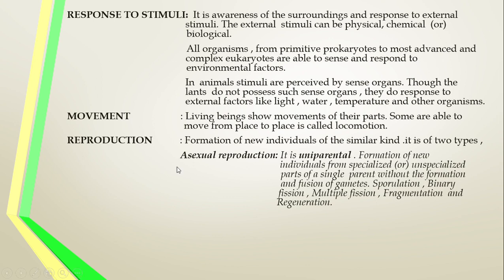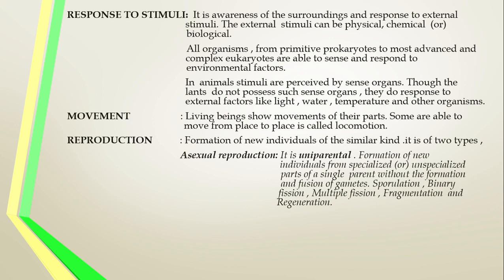It is the formation of a new individual from the specialized or unspecialized part of the single parent without the formation and fusion of gametes. That point is very important.